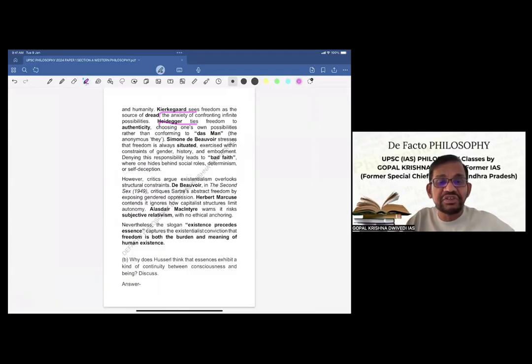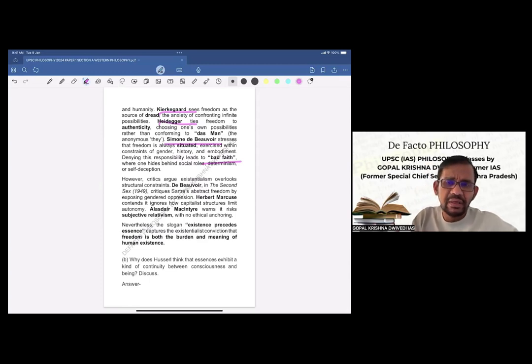Simone de Beauvoir, another existentialist philosopher, stresses that freedom is always situated, exercised within constraints of gender, history, and embodiment. Denying this responsibility leads to bad faith, where one hides behind social roles, determinism, or self-deception. So basically, in these two paragraphs, if you see, there are 3 or 4 existentialist philosophers, and their views have been clearly mentioned in 1 or 2 sentences, directed to the directive of the question.